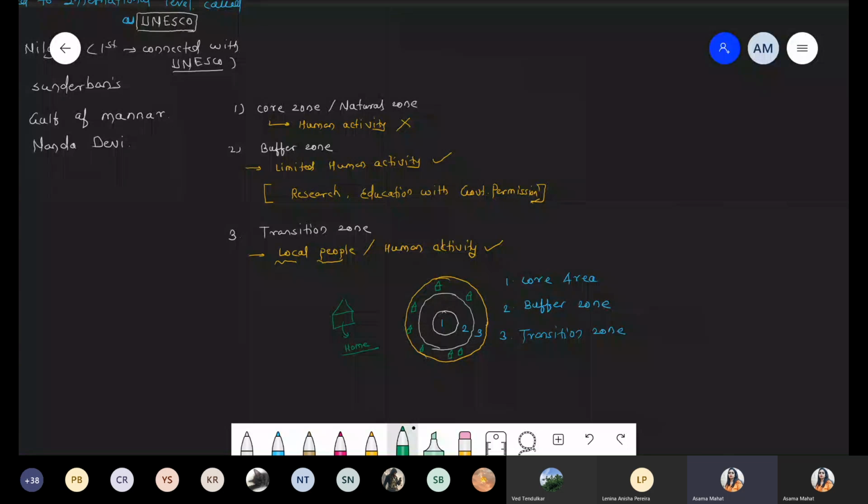Okay, chalo. Now this was the third point with respect to conservation. Now number 4, sacred grove and the lake.